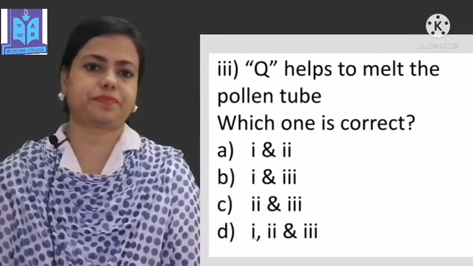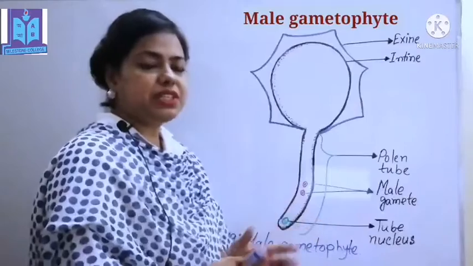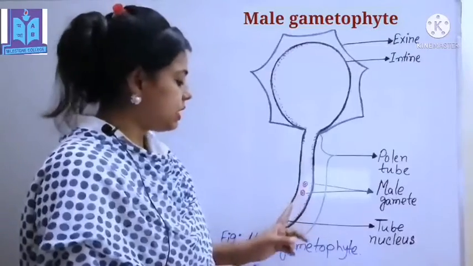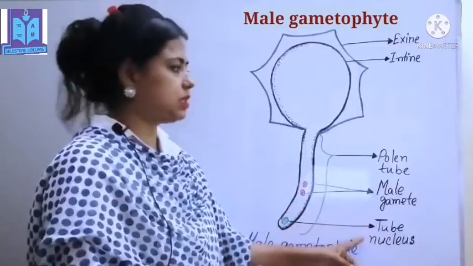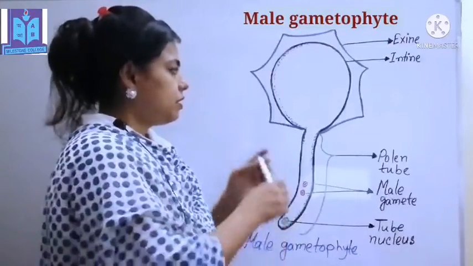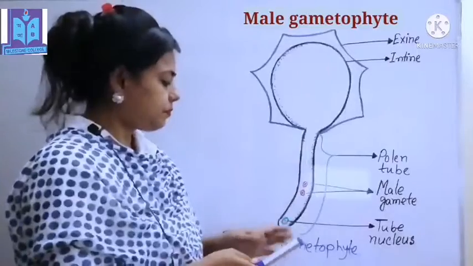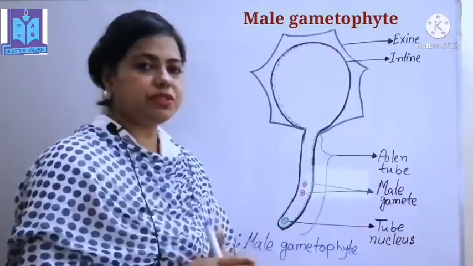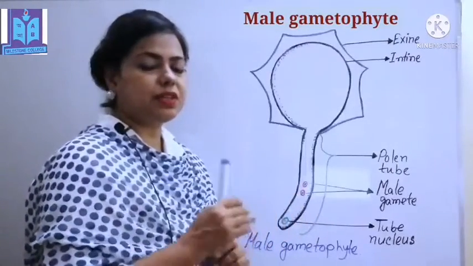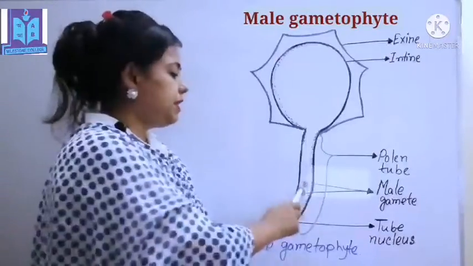Dear students, this is the male gametophyte. This picture is given in our question number 3. These are the male gametes and this one is the tube nucleus. This tube is called the pollen tube. This is the exine and this layer is called the intine. This is the male gametophyte. From question 3, option 1 says this male gamete is indicated as P. In the figure, P is the male gamete. Yes, P is the male gamete.